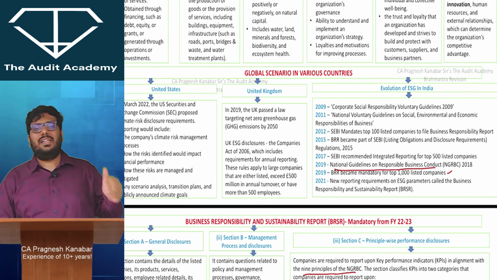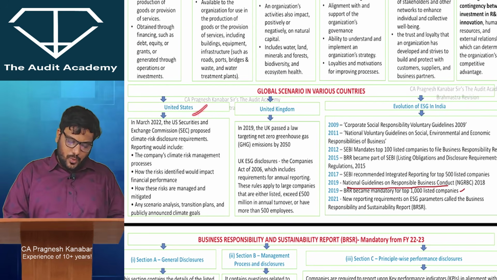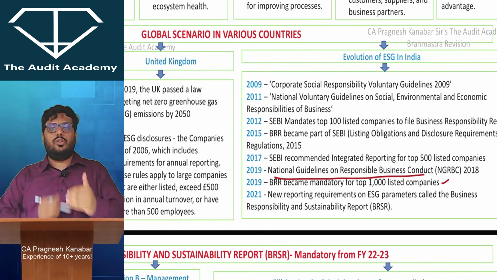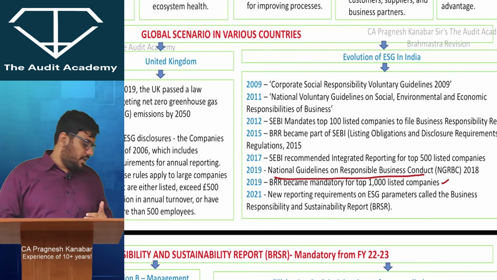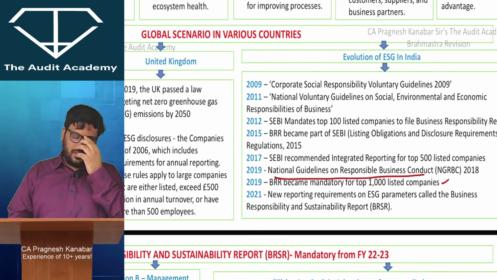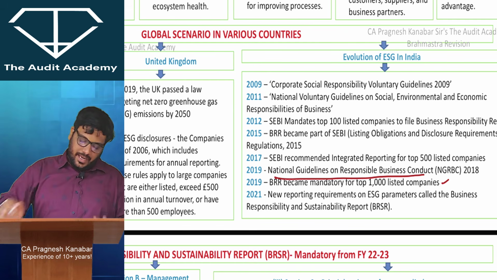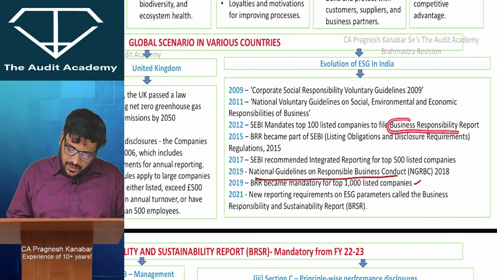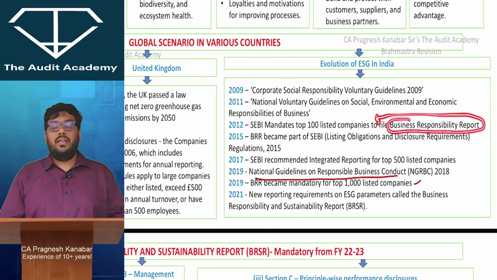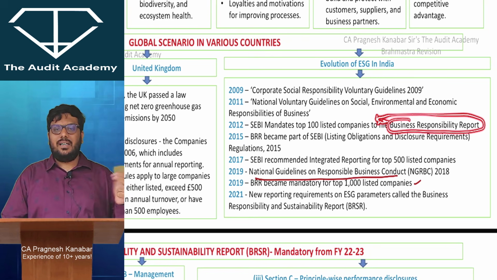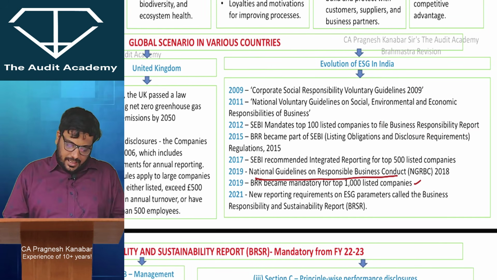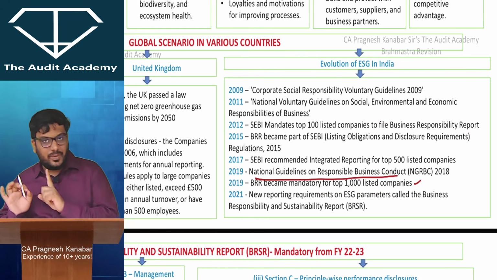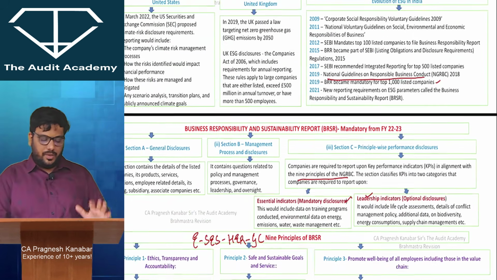They have asked about the global scenario in various countries. The US has started developing these reporting requirements, the UK started developing, and in India also, slowly and steadily, reporting requirements came into the picture. 2009 was the first year when they started thinking about this. And the latest development is the Business Responsibility Report, the BRR, and the sustainability report, which we call BRSR reporting. That is applicable and mandatory for the top 1000 listed companies. That is also one MCQ. You have to just focus on important areas here.